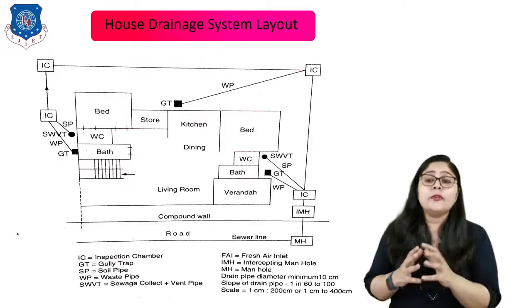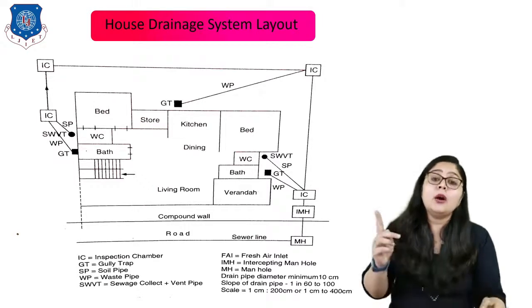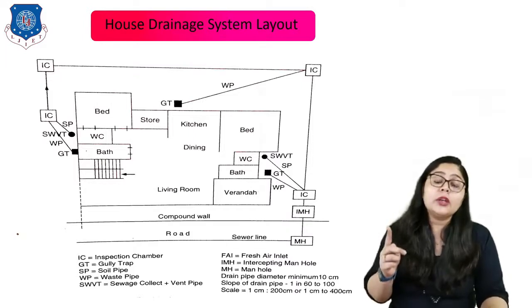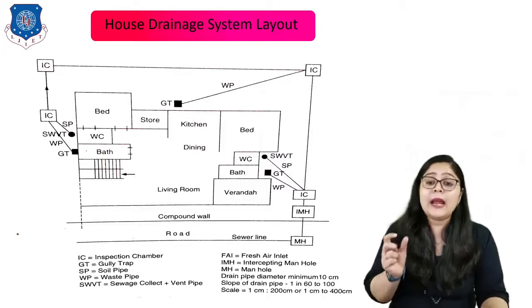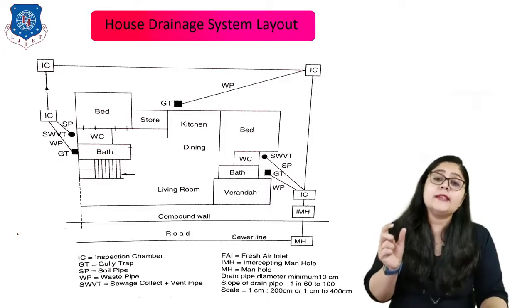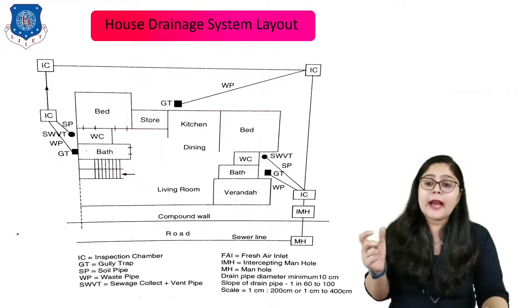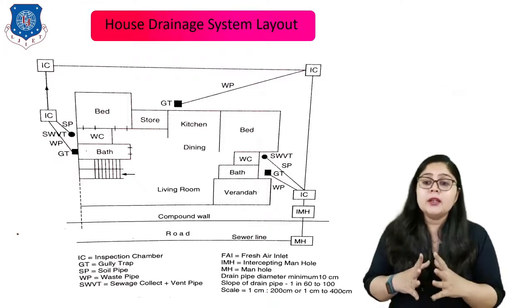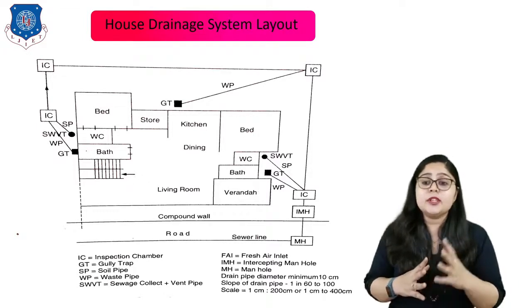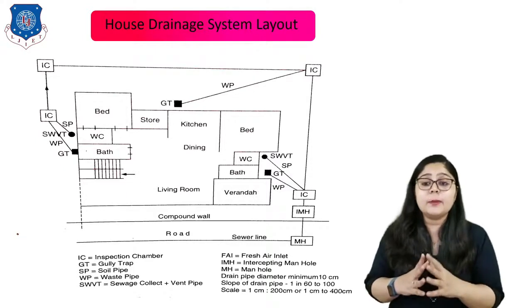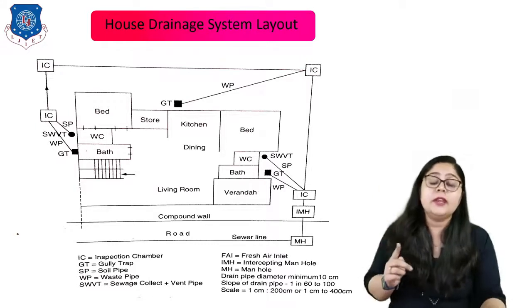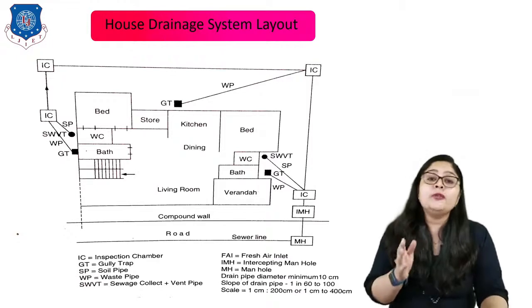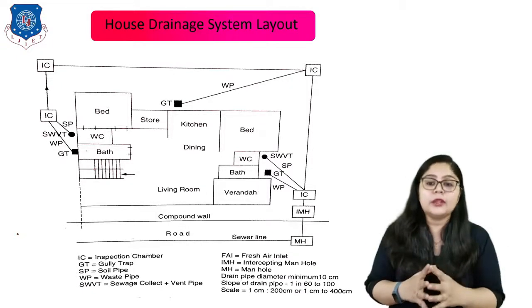These are the components of a residential building, and all the components are denoted by a short name, with their full name mentioned below, so that you can identify the arrangement as well as the importance of each term. Like IC means the inspection chamber, GT means the gully trap, SP means the soil pipe, WP is the waste pipe, SWVT means sewage collect plus vent pipe. Now you can see all these components are arranged in such a way that a house will have a very hygienic condition, right?